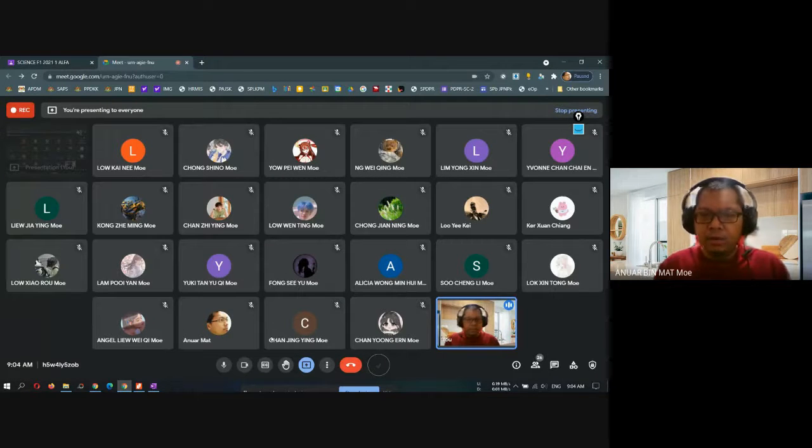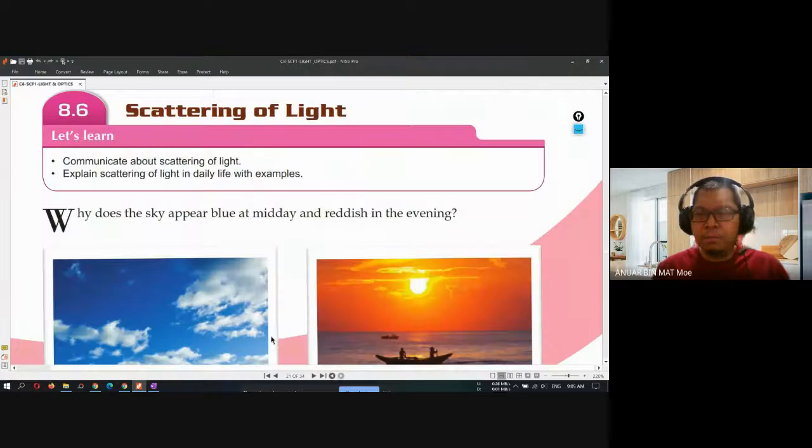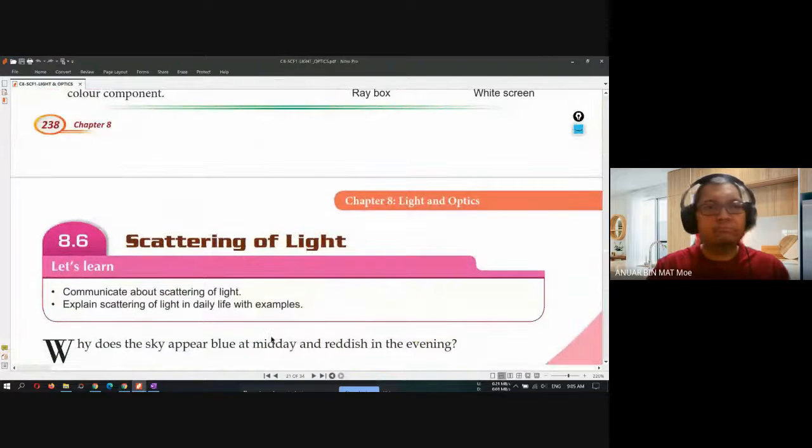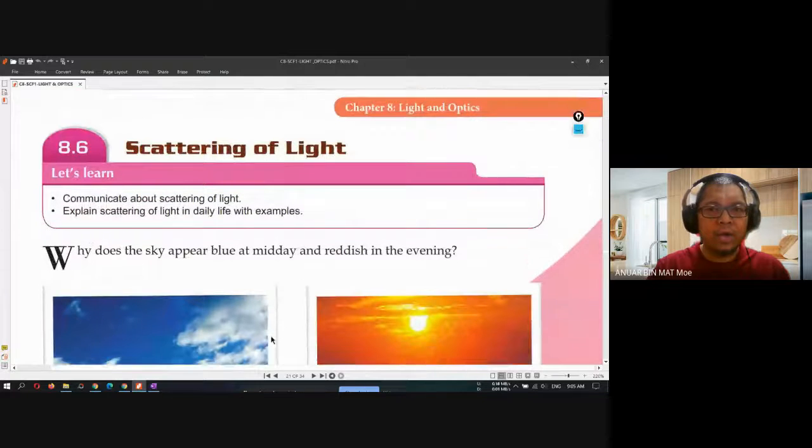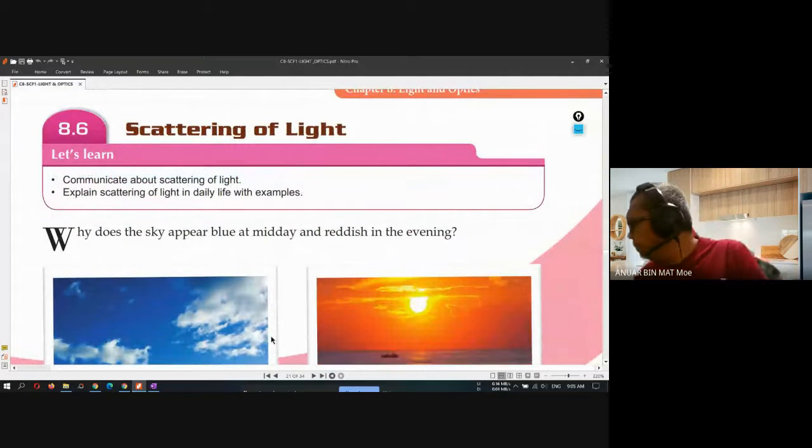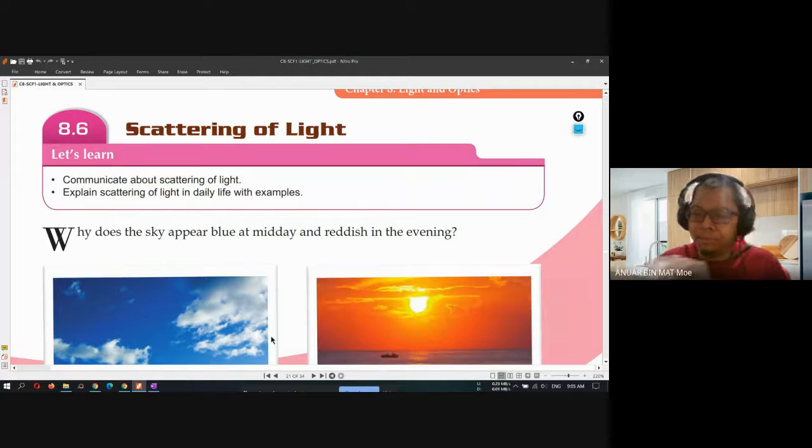Later on, you can also refer to your textbook, pages 238, 239 to 240, about the scattering of light. So we can start the lesson right now.